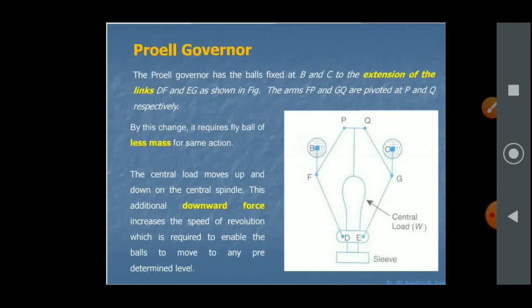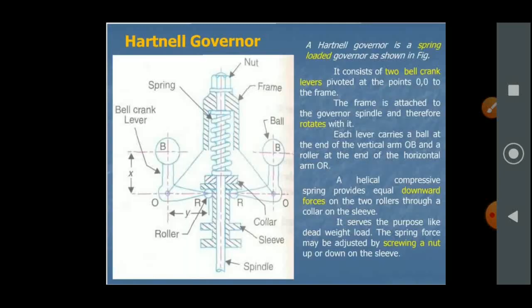When we require less weight or minimum weight of governors, we use Proell governors. The central load moves up and down on the central spindle. This additional downward force increases the speed of revolution, which is required to enable the ball to move to any predetermined level.